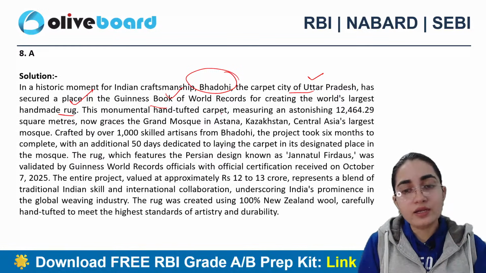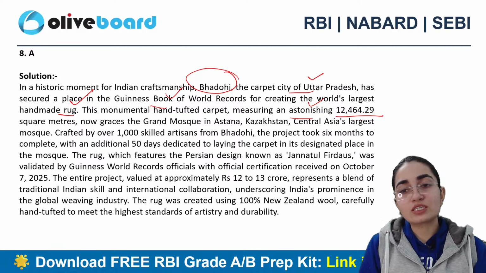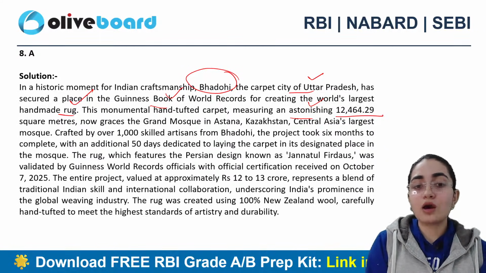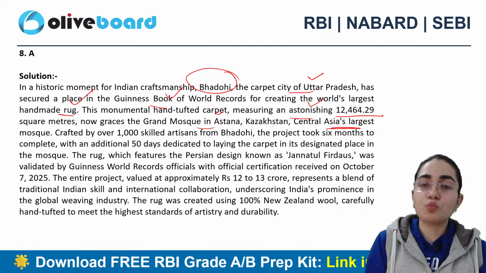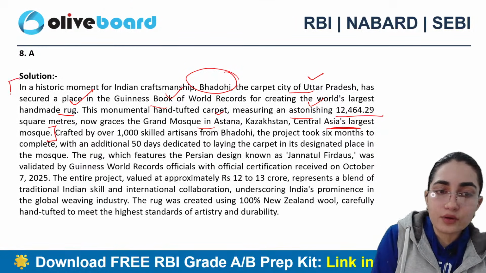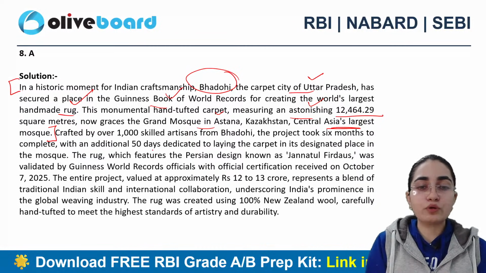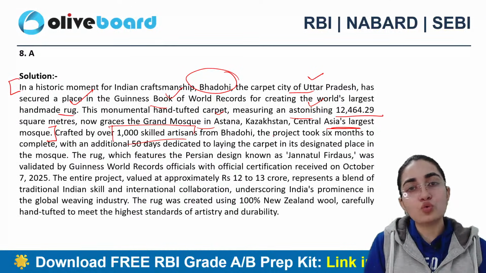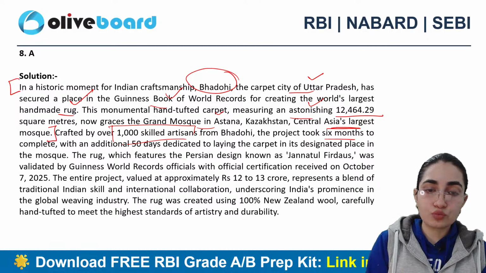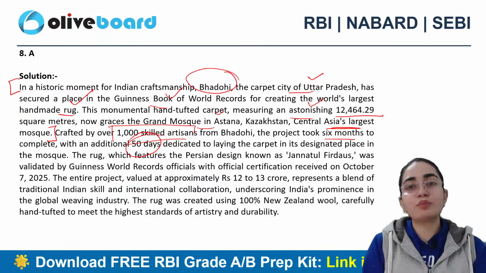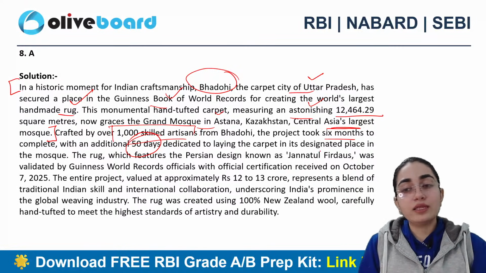The monumental hand-tufted carpet, measuring an astonishing 12,464.29 square meters, now graces the Grand Mosque in Astana, Kazakhstan, Central Asia's largest mosque. This is the information that is more than enough from the examination perspective, talking about the artisans' work and their contribution. 1,000 skilled artisans from Bhadohi worked on it. The project took 6 months to complete, with an additional 50 days dedicated to laying the carpet in its designed place